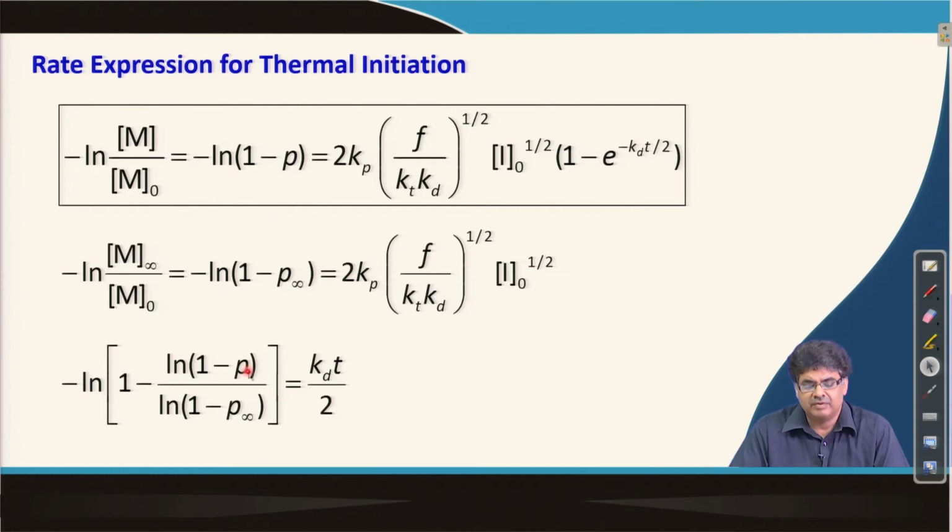So, if we know the value of P and P infinity, then we can get the value of Kd. We can get the value of Kd from any 2 times. We can do the experiment at 2 different times and get the P value to find out the value of Kd.